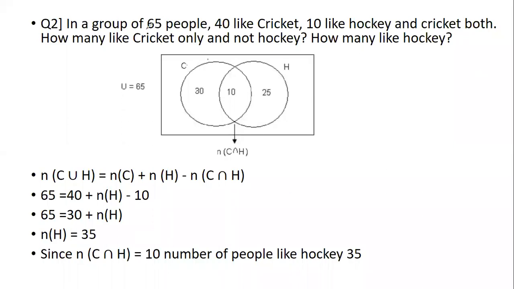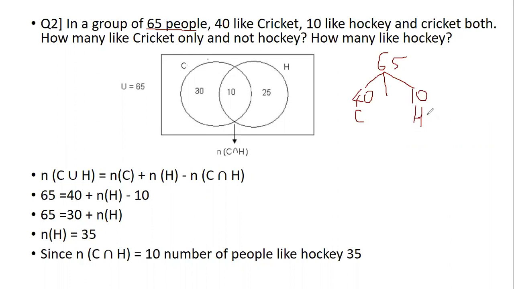In a group of 65 people, 40 like cricket and 10 like hockey and cricket both. So there are totally 65 people, out of which 40 of them like cricket, and out of that, 10 like both hockey and cricket.